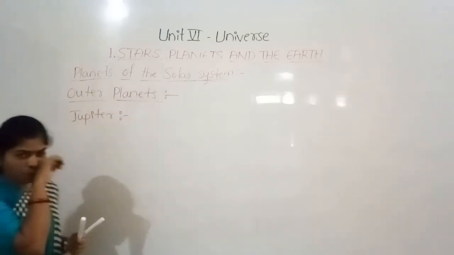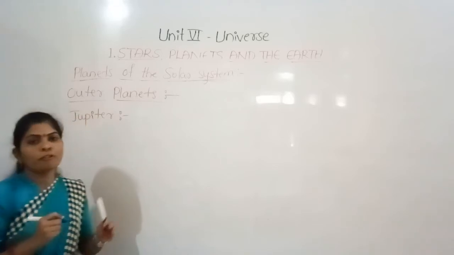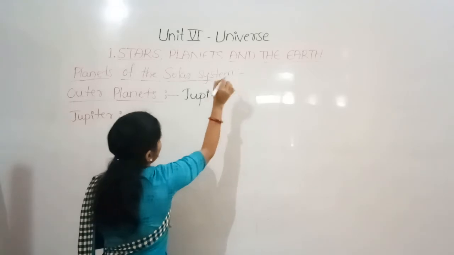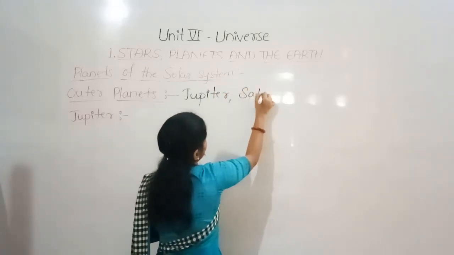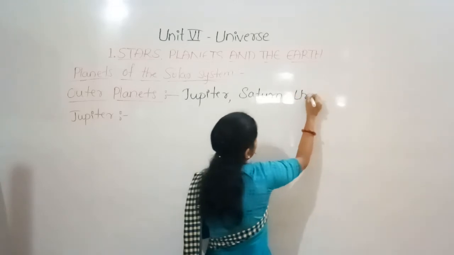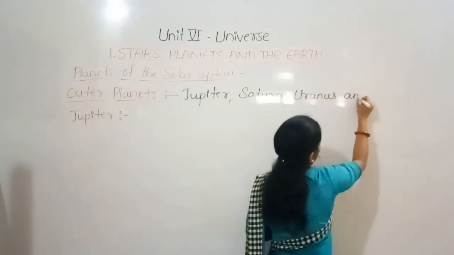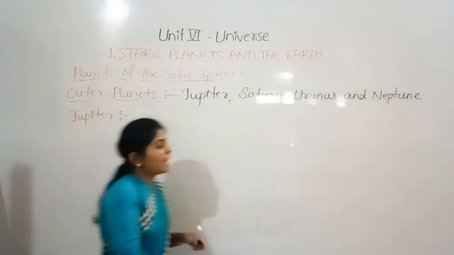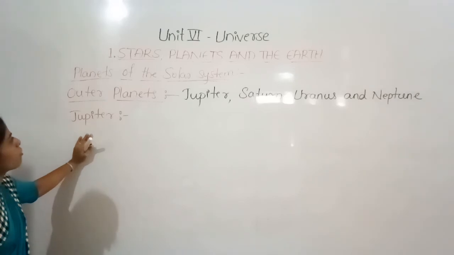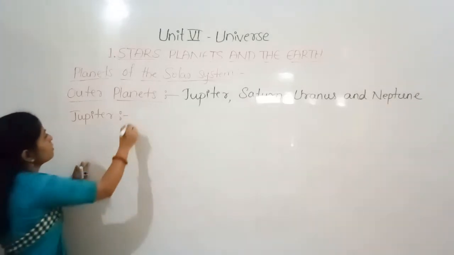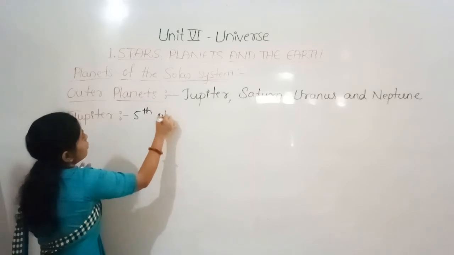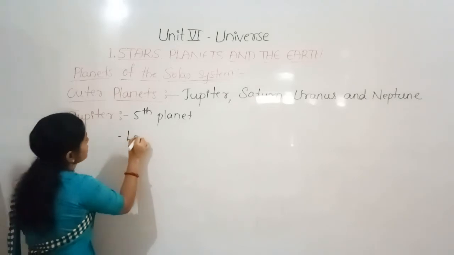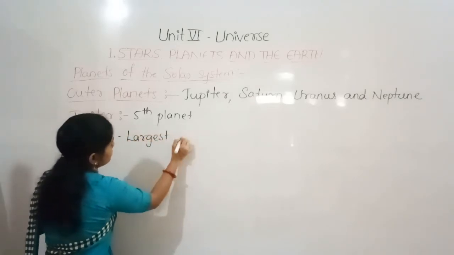Yes, Jupiter is the first planet among the outer planets and it is the fifth planet in the solar system. The four outer planets are Jupiter, Saturn, Uranus and Neptune. The first planet in the outer planets is Jupiter, the fifth planet of the solar system, and Jupiter is the largest planet in our solar system.